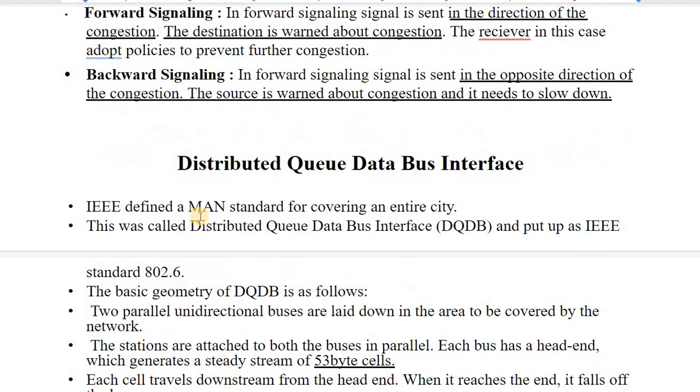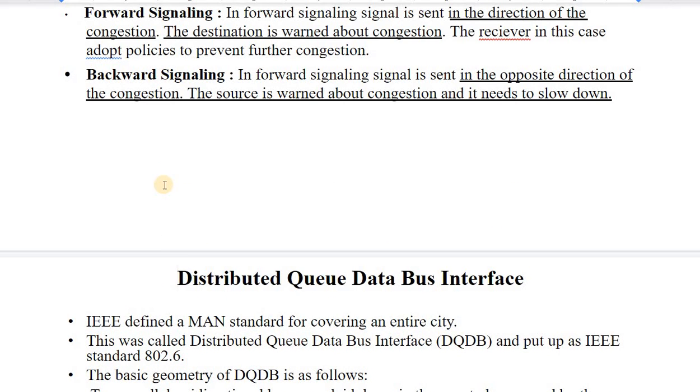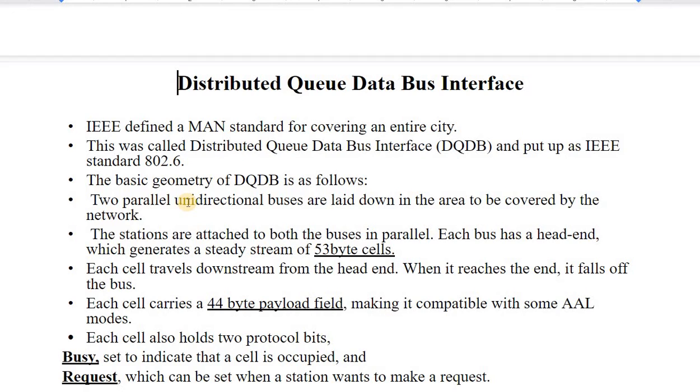So the second topic, apart from congestion control, is the Distributed Queue Dual Bus. It is the IEEE 802.6 version of your Ethernet IEEE standards, which defines the standard for the metropolitan area network, which covers the entire city. And the basic geometry of DQDB is as follows: two parallel unidirectional buses, or you can say channels or the medium. They are laid down in the area to be covered by the network.